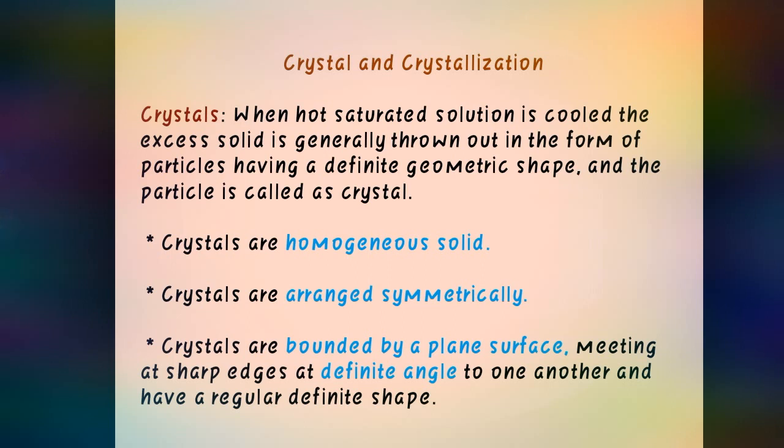Homogeneous solid means we have prepared that particular solution with only one salt, or one particular substance only, so it is homogeneous. Arranged symmetrically means they will have some particular angle and their own surface. These are called the properties of crystal.